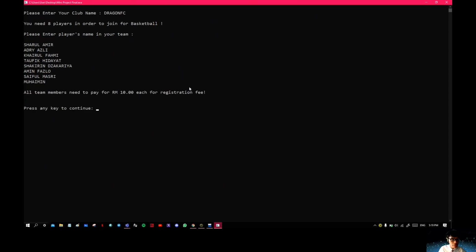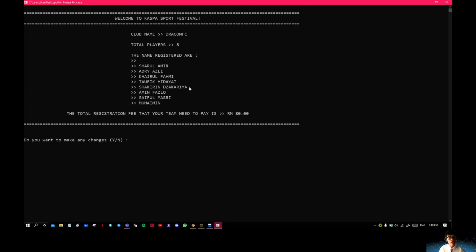It shows that all team members need to pay 10 ringgit. Press any key, and it will print out the club name and the names that I have registered. It also shows the total registration fee, which is 80 ringgit. Do you want to make a change? No.